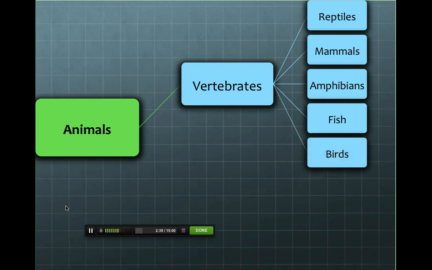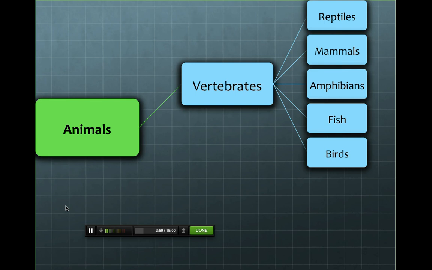Our final or 5th category of vertebrates are birds. Birds are vertebrates with wings and beaks. Their wings usually enable them to fly, and their beaks enable them to eat seeds and other tough vegetation.